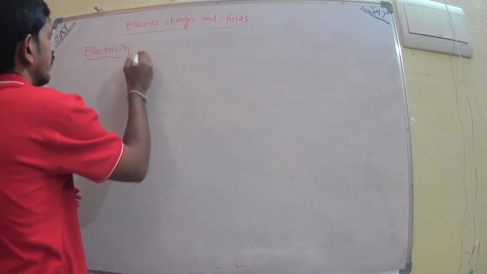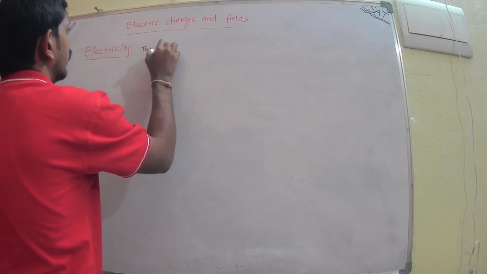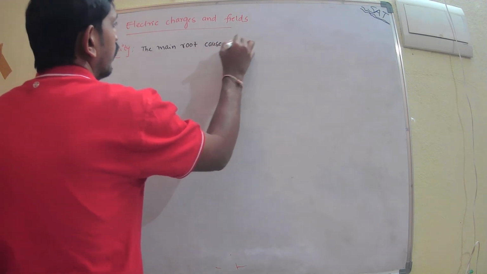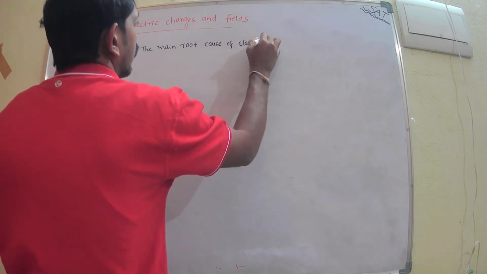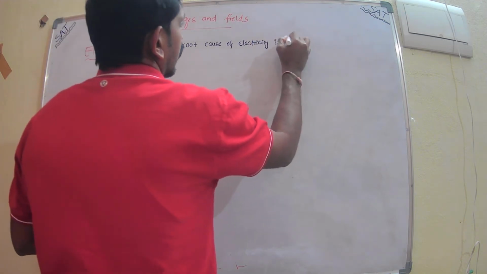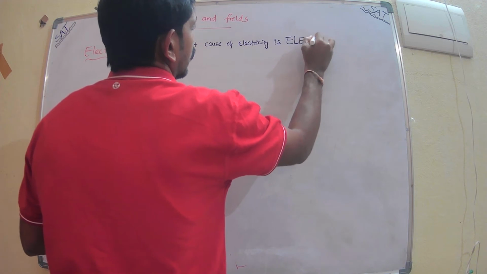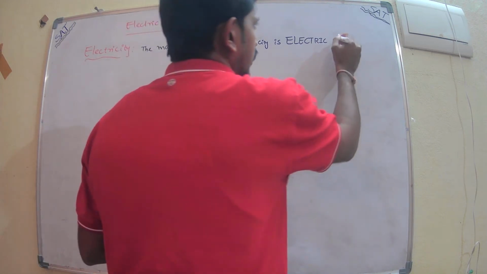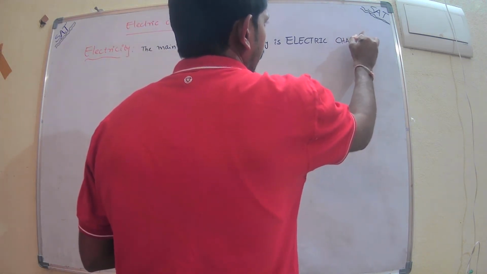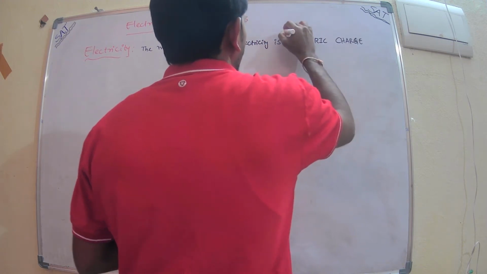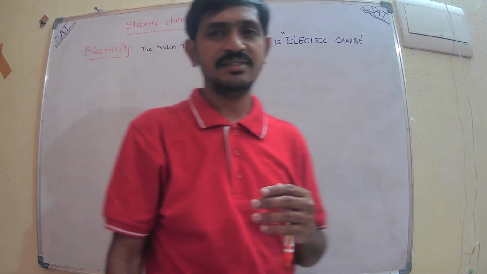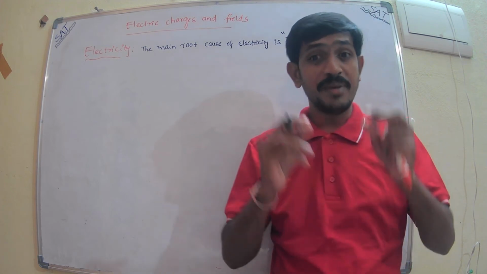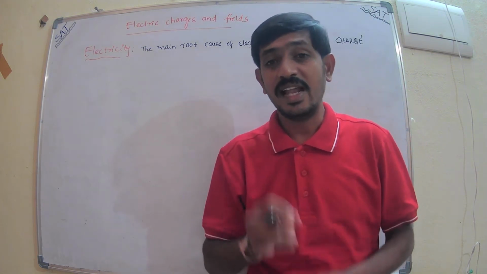So this is our first topic, and this is the title of our subject: electric charge. If you know about electric charge, you will master electricity, because the main root cause of electricity is electric charge.